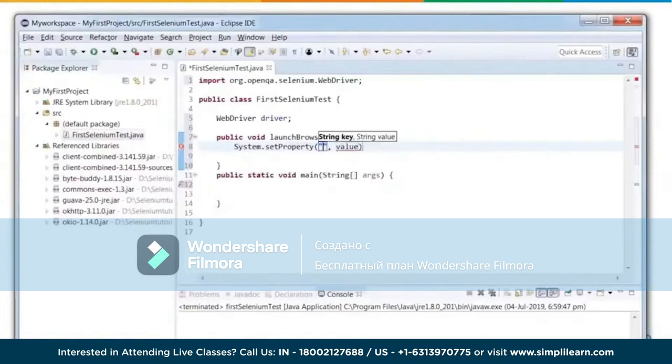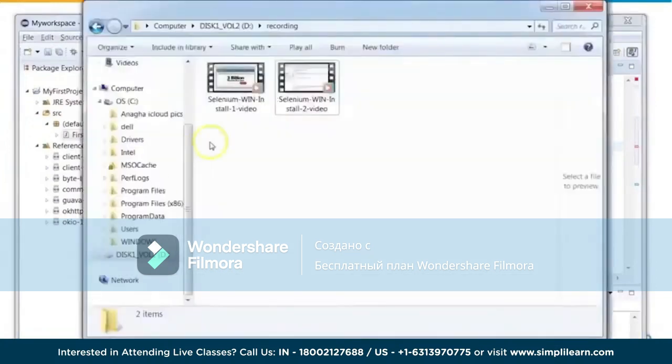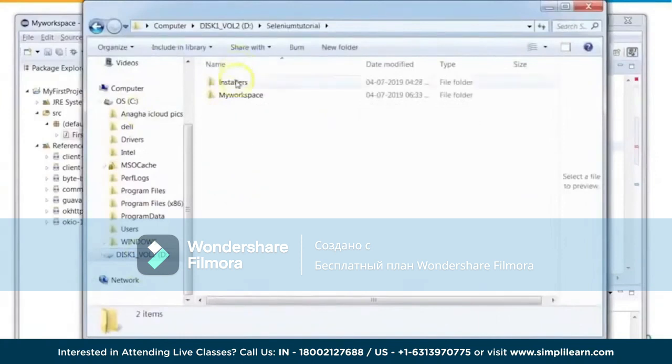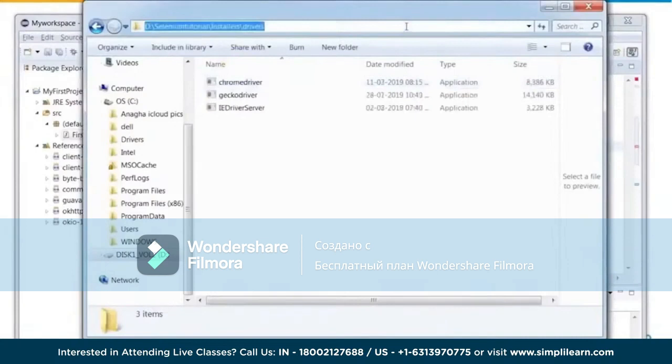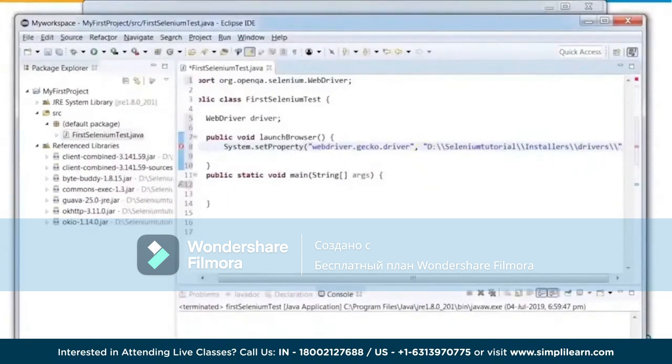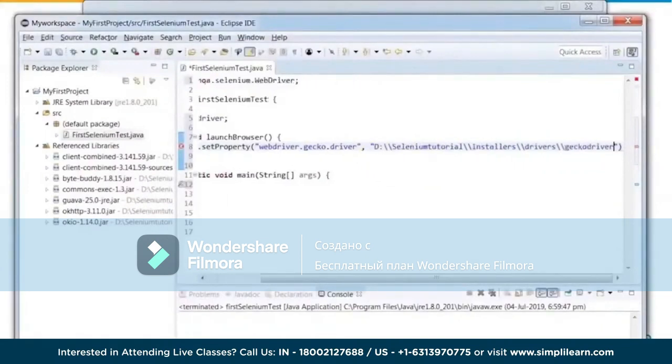So in double quotes, I'll say webdriver.gecko.driver. This is my key. And the value is going to be the fully qualified path for your driver files. And you know where we have kept our driver files. Let's go to that. In D:, I have Selenium tutorial. In installers, I have the driver folder. So I'm just going to copy the complete path from here. Control C, and I paste it here. Control V. Along with this, I need to provide the file name for the Gecko driver, which is geckodriver.exe. And let's complete this step.